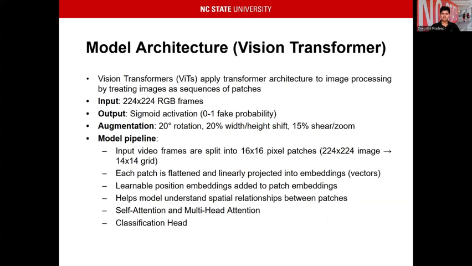Learnable positional embeddings are added to these patch embeddings so that we are able to form relations between multiple patches. I can give an example. Let's say there is an embedding for a man and a woman. If you take the difference of those, you would find it pretty much equal to the difference of the embeddings between a king and a queen. So this is how a computer kind of figures out relation and correlation between different things. And this can be extended to the patches which we are generating here. The self-attention and multi-head attention work together to form the relations. And at the end, we have a classification head, which gives us the final output.